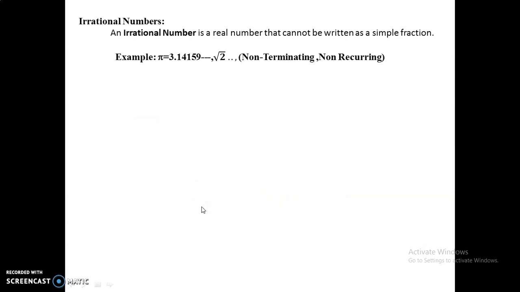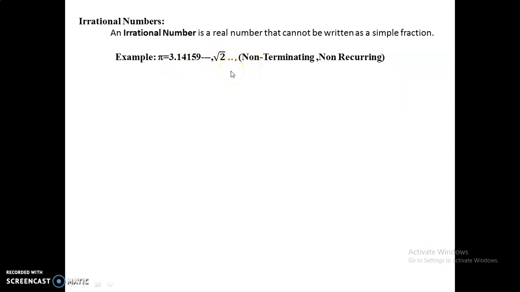Now the next one is irrational numbers. An irrational number is a real number that cannot be written as a simple fraction, that is, which cannot be written in the rational p by q form. For example pi. We will use this pi value regularly. The value of pi is 3.14159 and so on. It cannot be written in the form p by q, so we call it an irrational number. And root 2 is also an irrational number. So it is non-terminating,